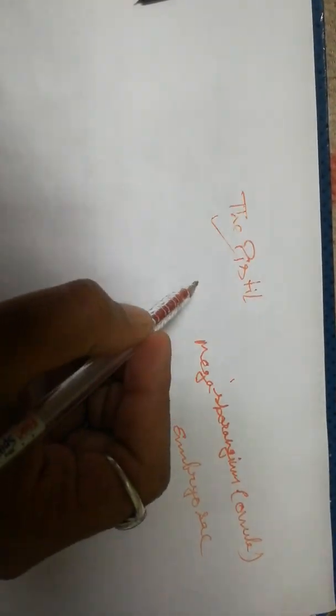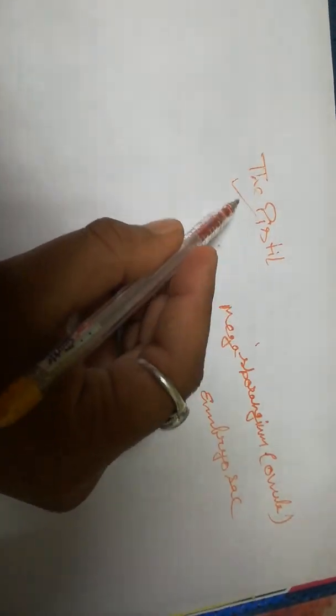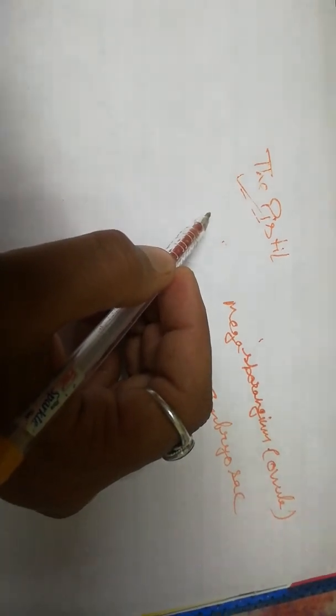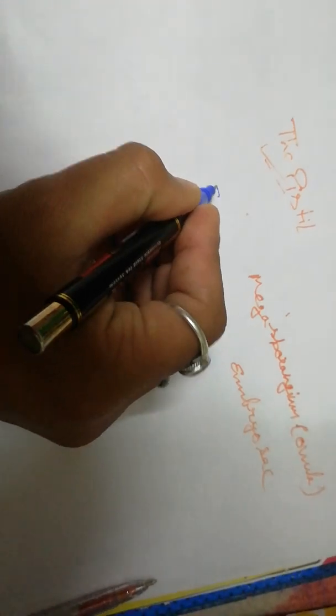Now I am going to tell you what is pistil. As we already studied in our previous classes, a pistil is basically the female reproductive part of the flower. Since we know that there are two parts, male part and female part in a flower, the female part is called pistil. Now I am going to very quickly revise the structure of the pistil.